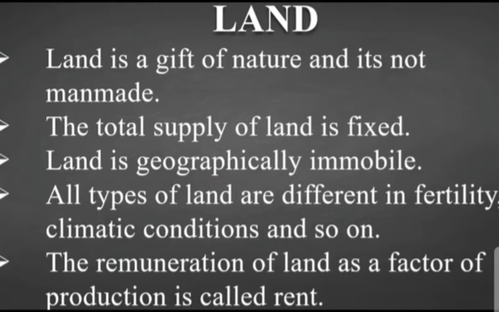If I have land and I have given it to another person, and that person is using the land and paying rent to me in return, then the amount we get by using a particular piece of land is termed as rent. So these are the 5 important points you need to remember.